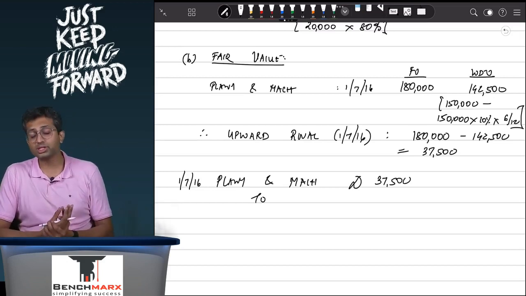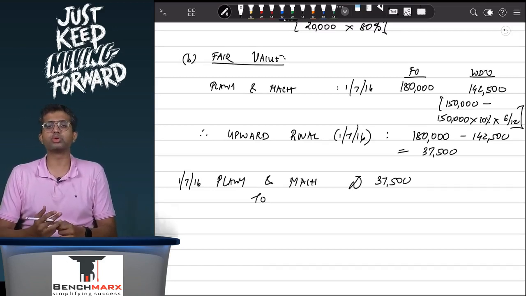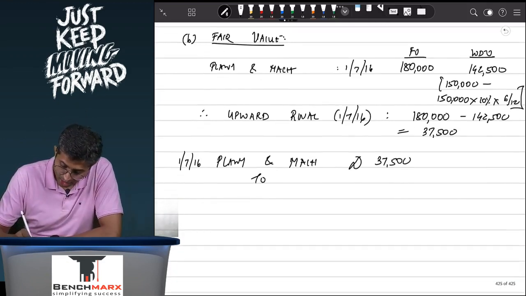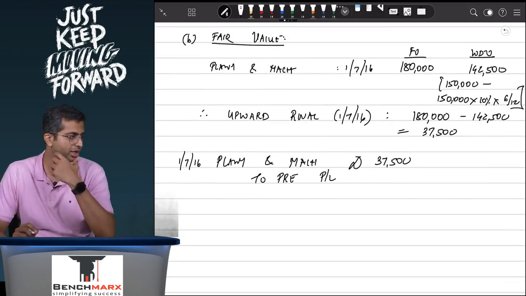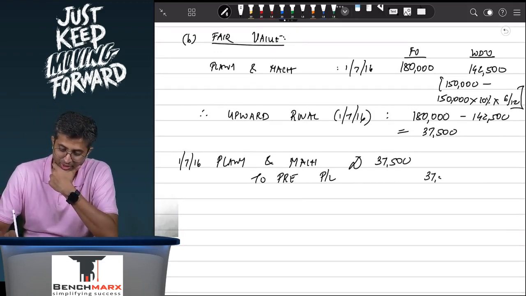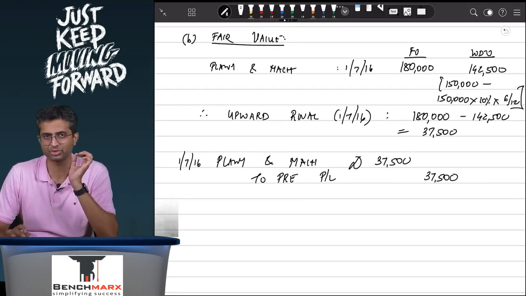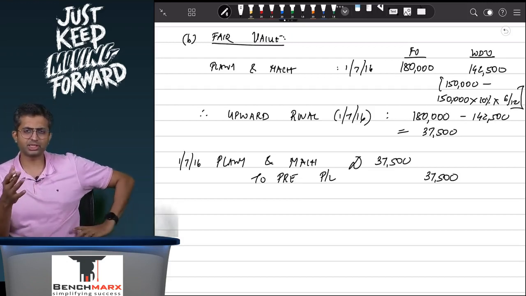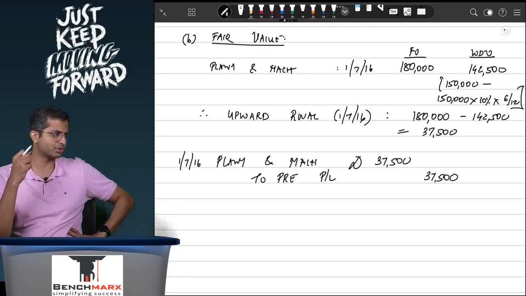We will credit reserves because this increase in plant is attributable to the owners. However, which reserves? Will you credit the pre-acquisition reserves or the post-acquisition reserves? Well, we will credit the pre-acquisition reserves because this is attributable to profits earned prior to the date of acquisition, and hence the 37,500 effect will be given against the pre-acquisition reserves. This appreciation had already happened on 1st July 16 and hence it is attributable to the pre-acquisition section.